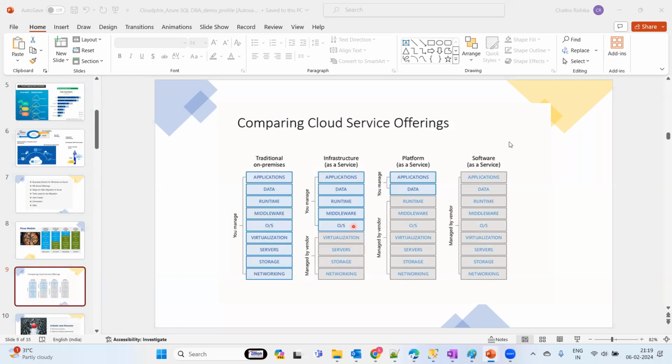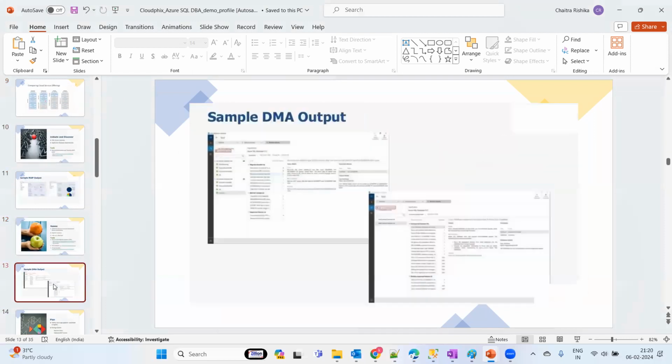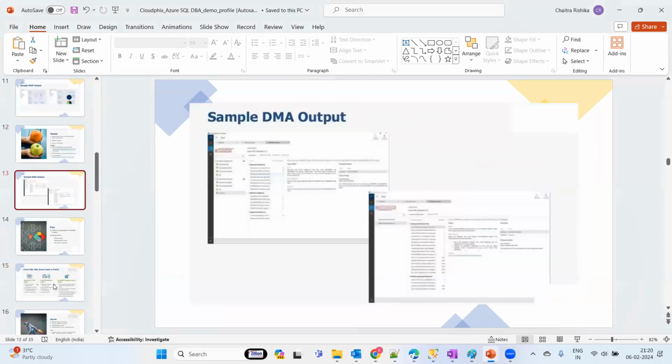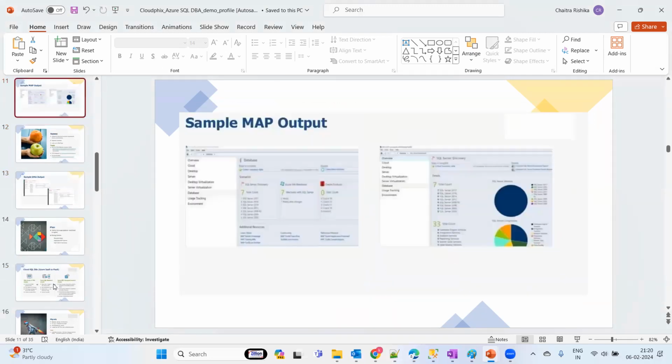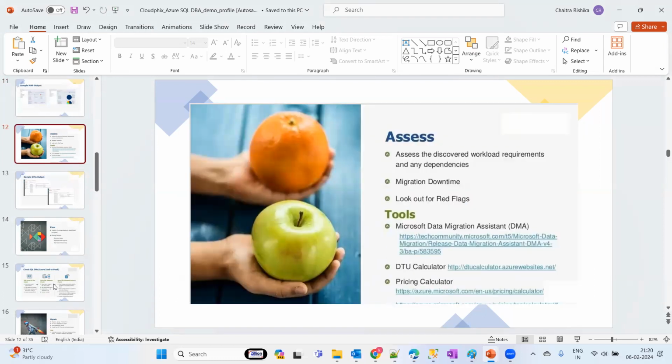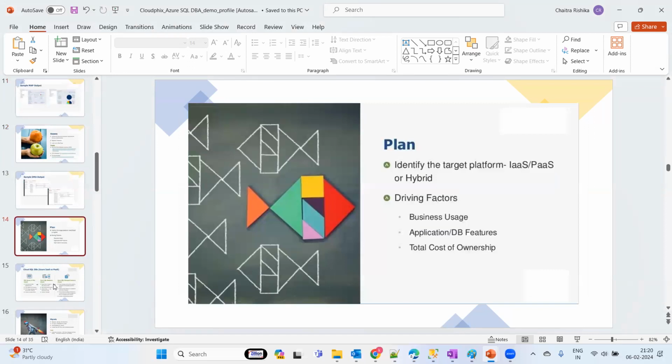But with software as a service, with respect to SQL, we don't have that much scope in the SaaS model. We more precisely do our tasks in infrastructure as a service and platform as a service. I'm just going to walk through the migration plans. You can use the MAP tool to do assessment, and by using the DMA tool, you can do the assessment, and how we are going to deliver this is the migration process.